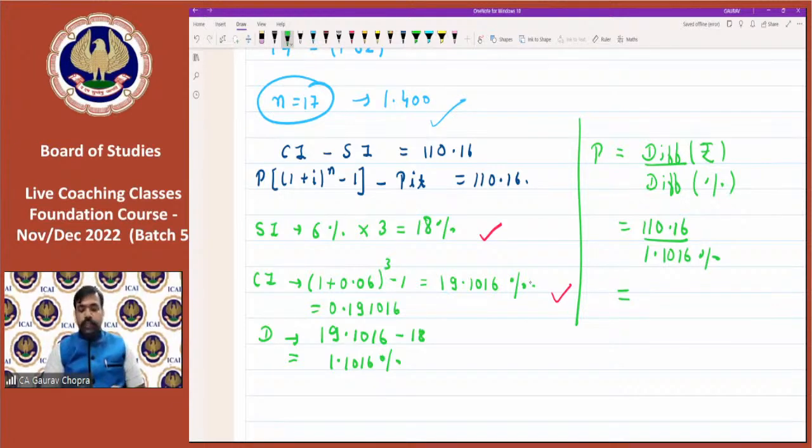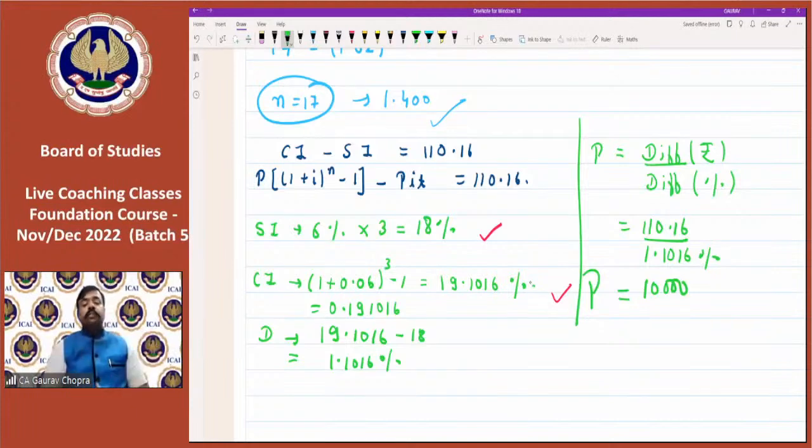So 110.16 divided by 1.1016%. The result is 10,000. So this is your principal. So in this manner, we can easily calculate the principal: difference upon difference.